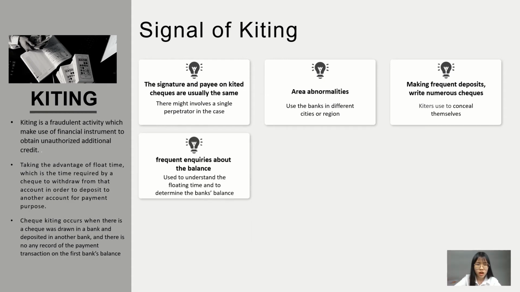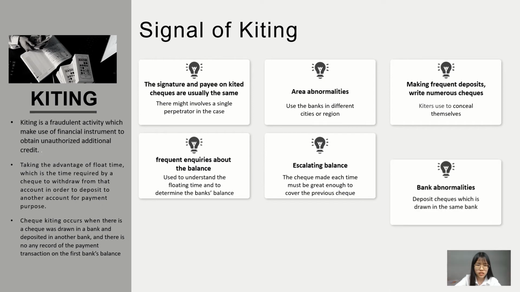And fourthly, bank authorities should always be alert to a customer who makes frequent inquiries about the balance. This is a way kiters use to understand the floating times and to determine their bank balance. Besides, there is the signal of an escalating balance. This is because the check made each time should be great enough to cover the previous checks.